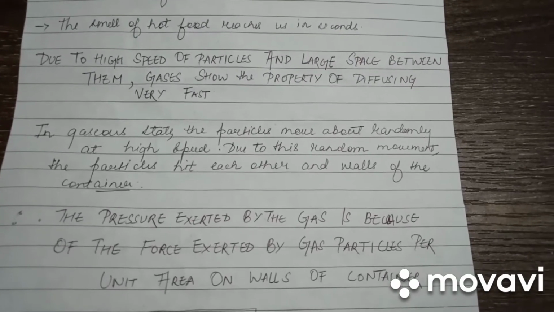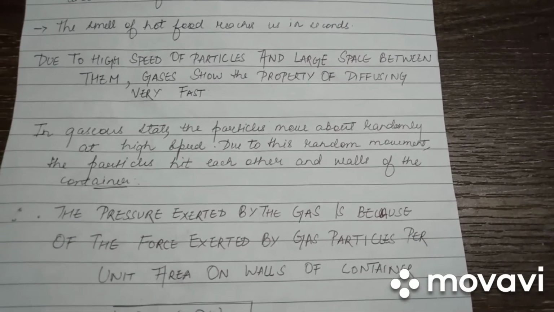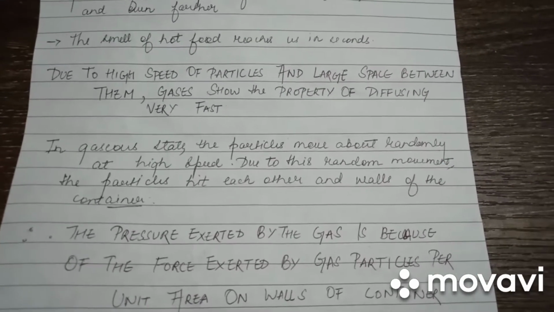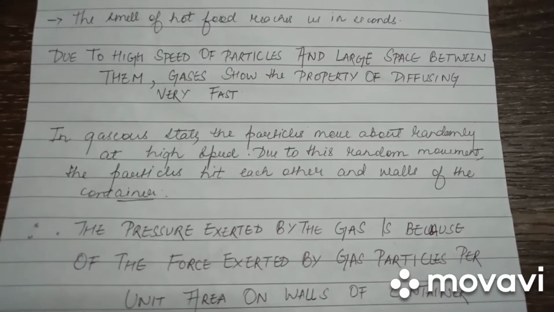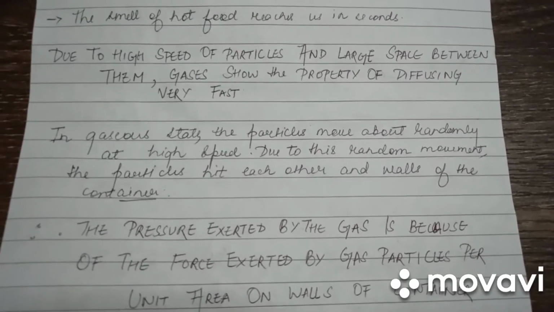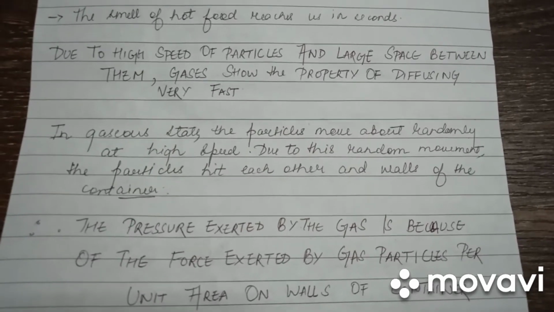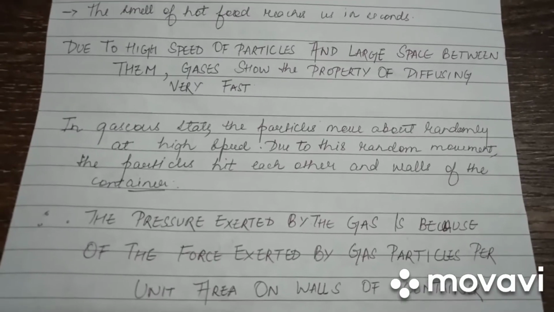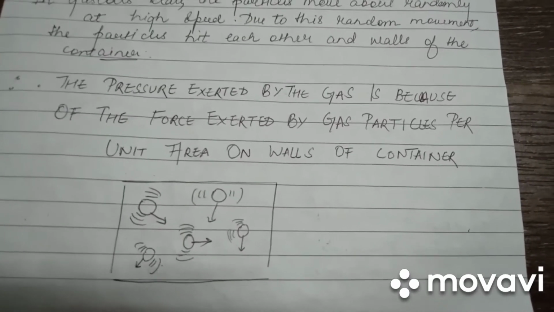In the gaseous state, the particles move about randomly at high speeds. We all know that in gases, the particles have large spaces between them, as a result of which they freely move around. Due to this random movement, the particles hit each other and the walls of the container. Therefore, a pressure is exerted by the gas on the walls of the container.